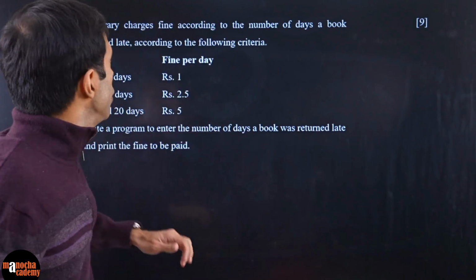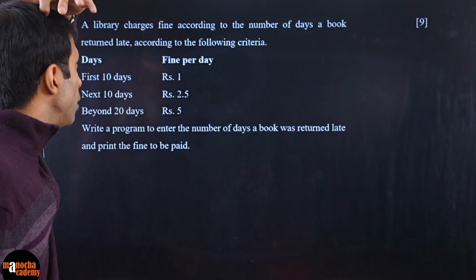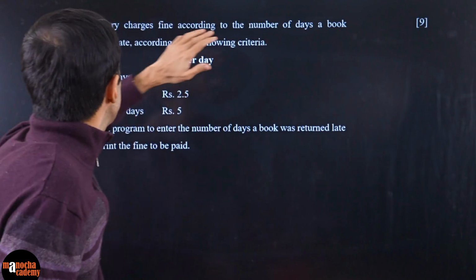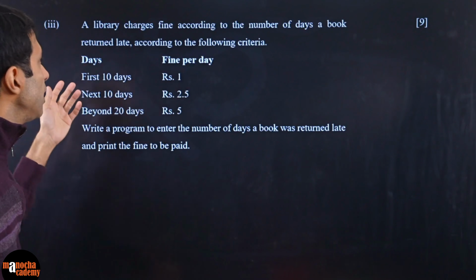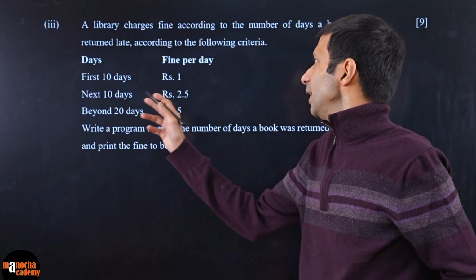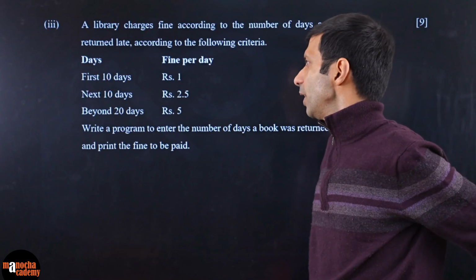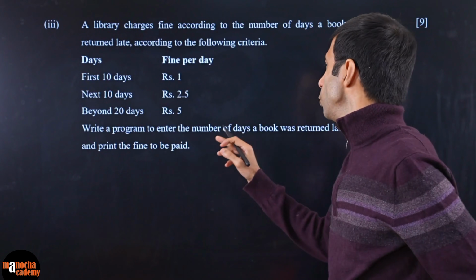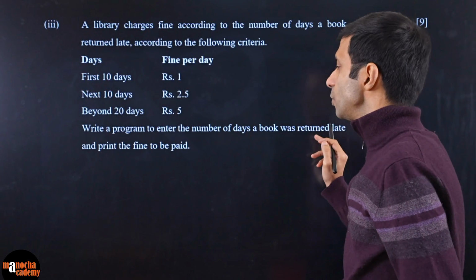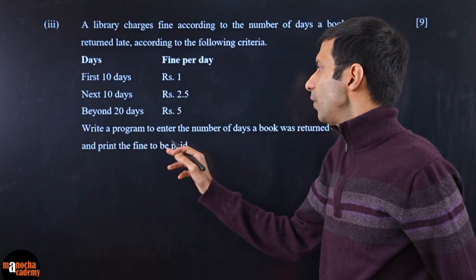Here's the next question. It says a library charges fine according to the number of days a book is returned late according to the following criteria. For the first 10 days you are charged only 1 rupee per day fine, for the next 10 days you'll be charged 2.5 rupees, and beyond 20 days you're going to be charged 5 rupees. Write a program to enter the number of days a book was returned late and print the fine to be paid.